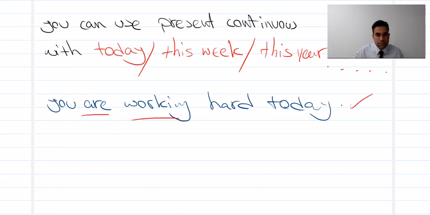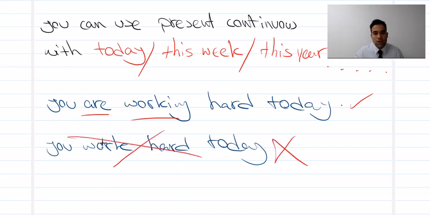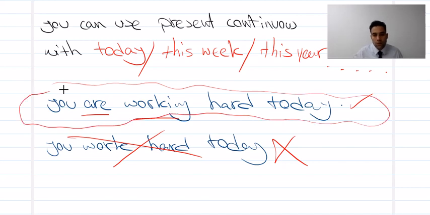But if I say you work hard today, it's not true. Be careful. This one is true. Like this week, like this year. Again, you have to use the same structure. Okay, so look at the next page here.